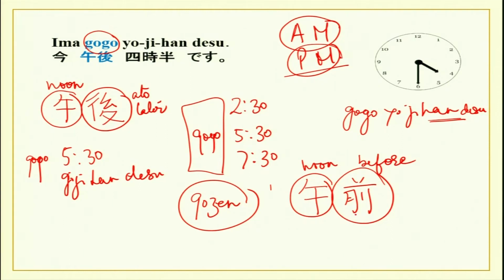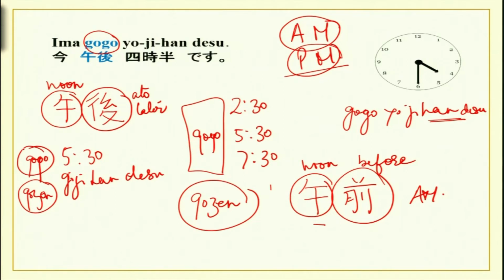So, before noon will be AM. So, if instead of gogo it is early in the morning, then it will be gozen. So, AM and PM.